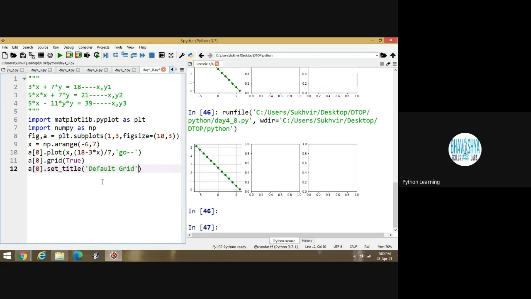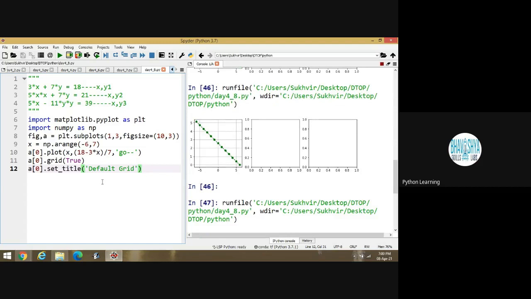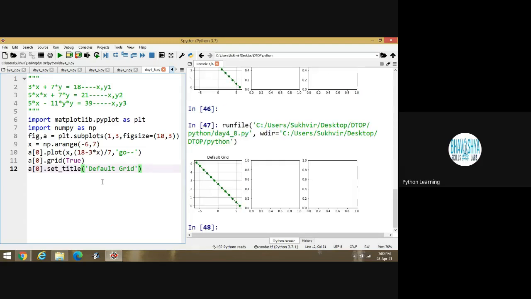Grid. Actually, we can modify the grid also. That's why I'm writing like this. In the second one, I will try to change the grid design, the thickness of these lines, or the designing of these lines. I will try to do it in the second part. Is it okay? This one is the first content basically.